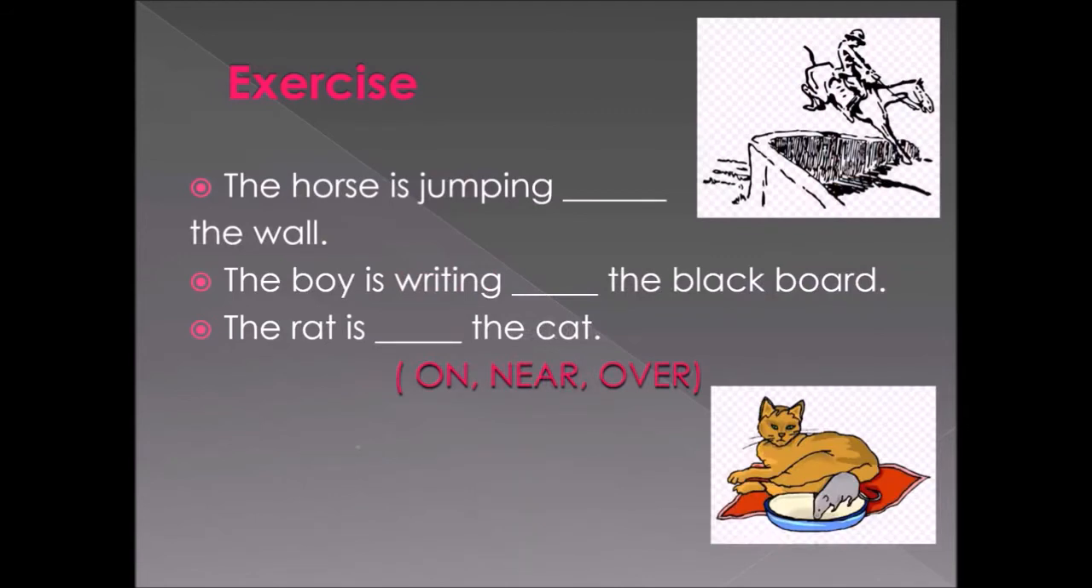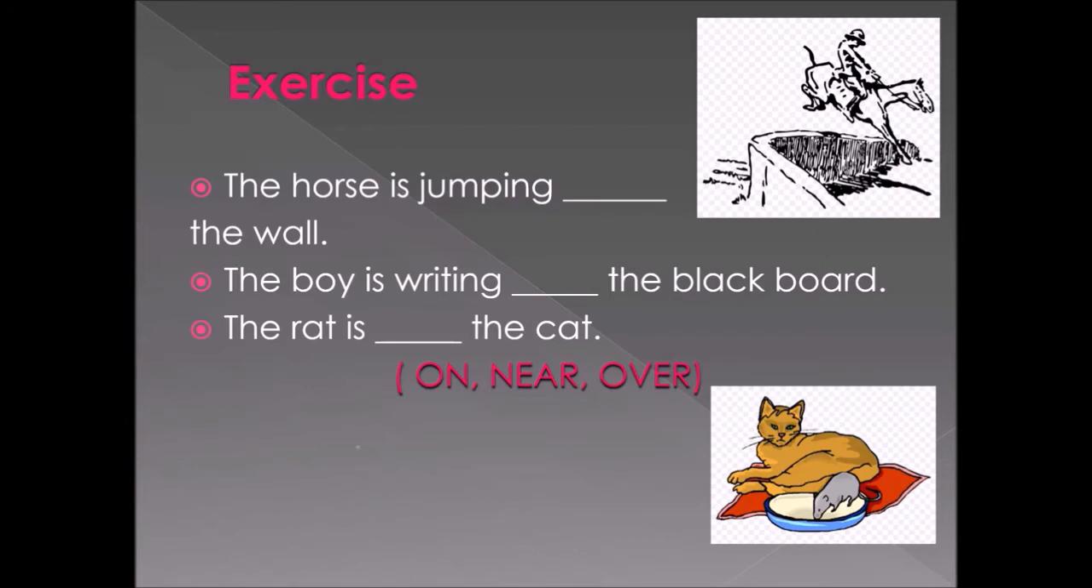Look at the next exercise. The horse is jumping dash the wall. So what did the horse do? The horse is jumping dash the wall. Look at the picture. A man is riding the horse and the horse is jumping. So understand the picture, put the proper preposition and answer the question.